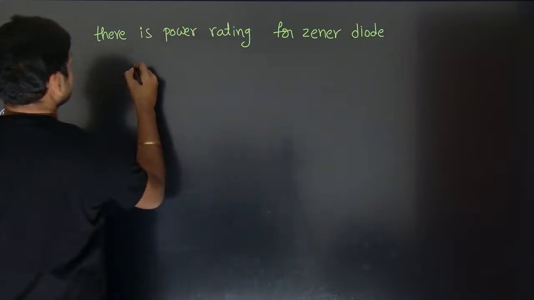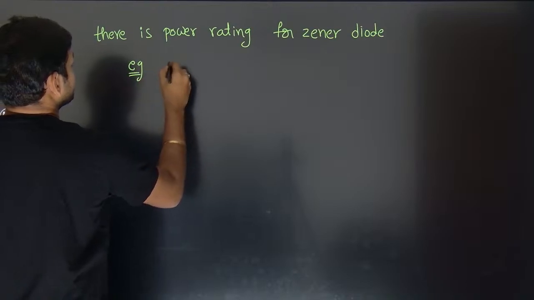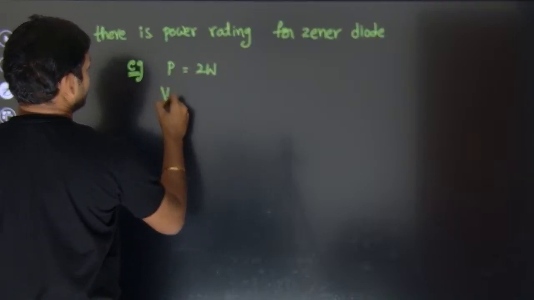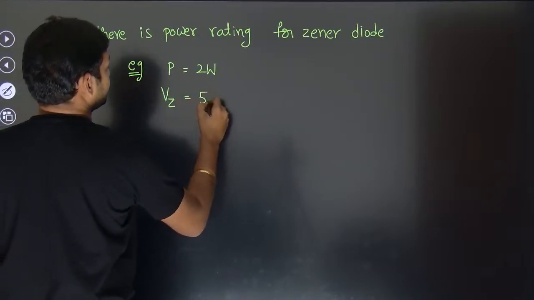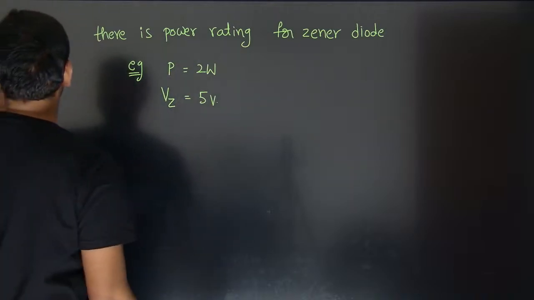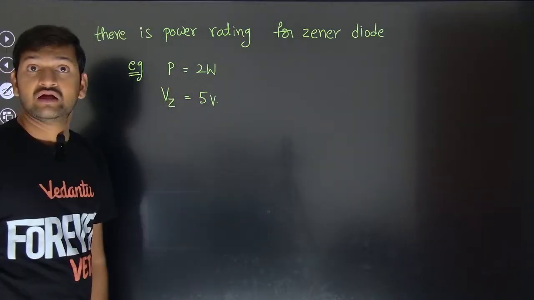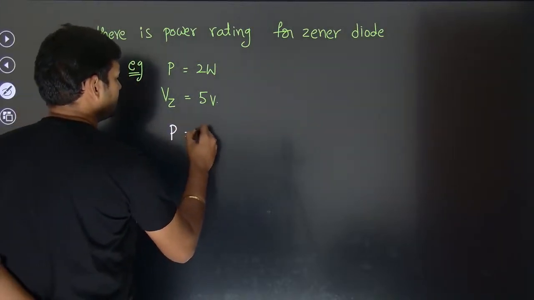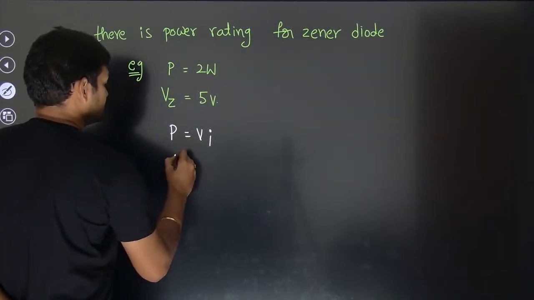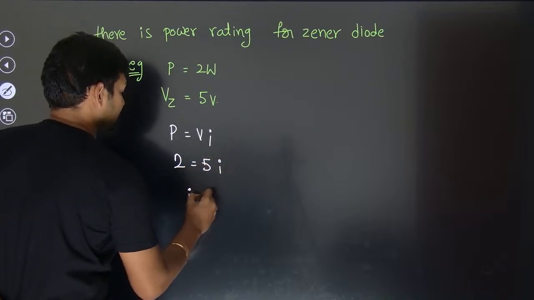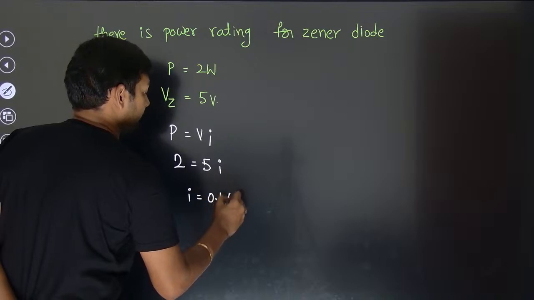To make you understand, an example: the power rating of the Zener diode is 2 watt and the Zener breakdown voltage is 5 volt. If this information is given to you, then what are they trying to indicate? See, power is going to be V into I. So 2 watt, voltage 5, I. So what is the current? Current is going to be 0.4 amps.